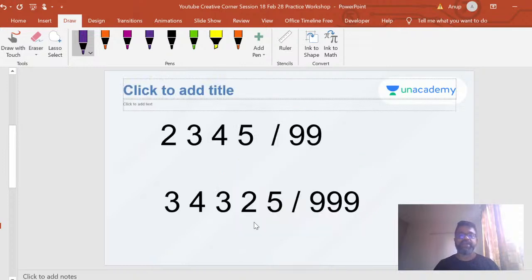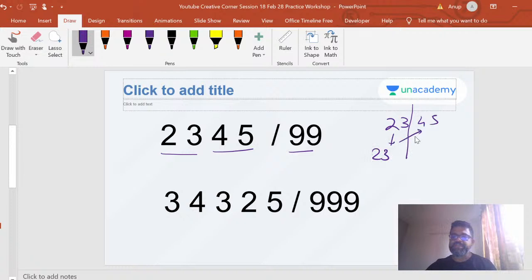Okay, special division by 99. Now 99 is also very easy. Okay, so what you do is here, 2, 3, 4, 5, right? So now you will have two digits. So let me draw a line here, 2 digits on the remainder. You have 2 digits here, you will eventually have 2 digits on your remainder. Okay, so I bring this 23 down. My other step is I simply add it to 45 here. So when I add it to 45, I get a 68. This is your answer. 23 remainder 68. Easy, right?